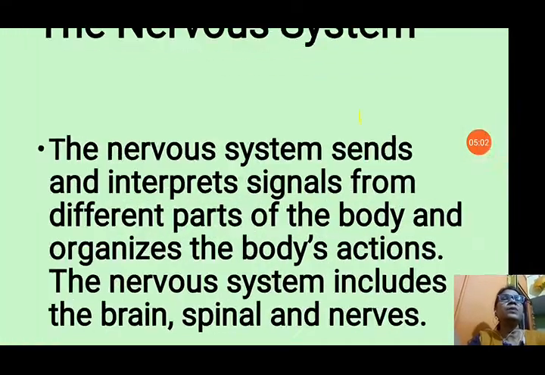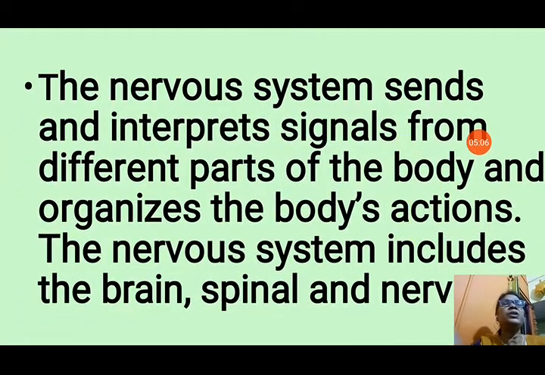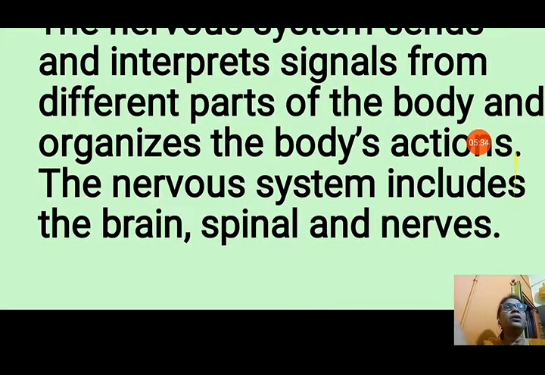Now, let us see the next organ system, that is the nervous system. You know, students, the nervous system sends and interprets signals from different parts of the body and organizes the body's actions. Without the nervous system, students, you cannot feel anything. We feel in response to the environment with the help of this nervous system. It sends information to the brain and brings back information from the brain and the spinal cord for performing different body reactions or responses. The nervous system includes the brain, the spinal cord and the nerves.